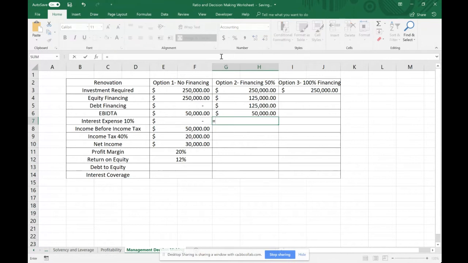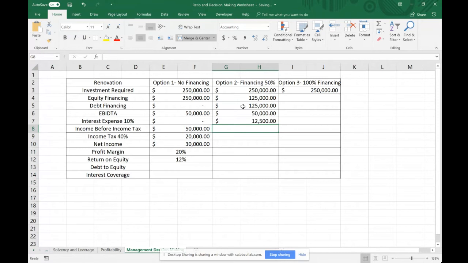However, you've taken on debt, thus you're going to create an interest expense. Your interest expense is 10% of your debt. So you take your total amount of debt, which is 125 grand, and multiply it by 0.1 or 10%. You get $12,500 in interest expense.